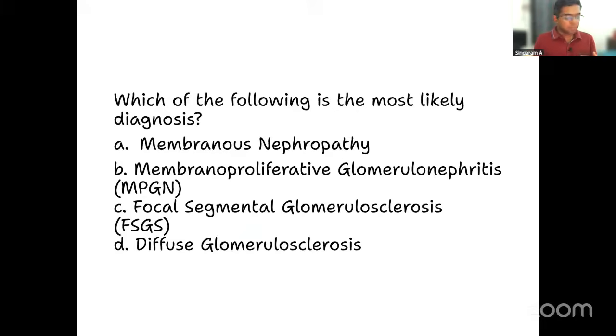Very good. Only some of you got it correct. Most of you are thinking membranoproliferative glomerulonephritis. No, that is wrong. It is membranous nephropathy only, right? First, I will tell you quick points about membranous nephropathy. Then I will tell you how to rule out the other options. Okay, quickly, membranous nephropathy.